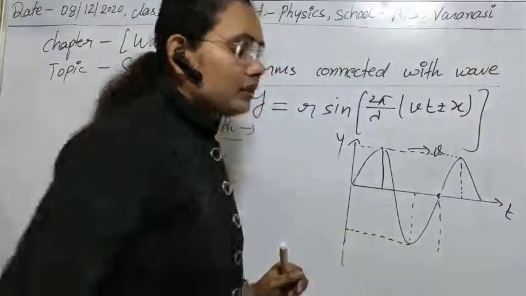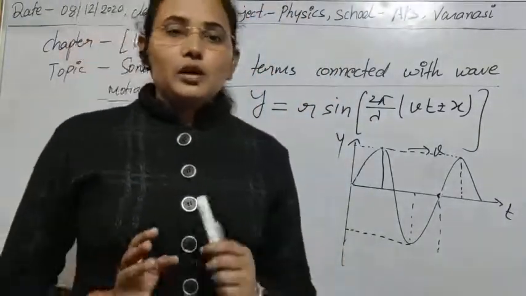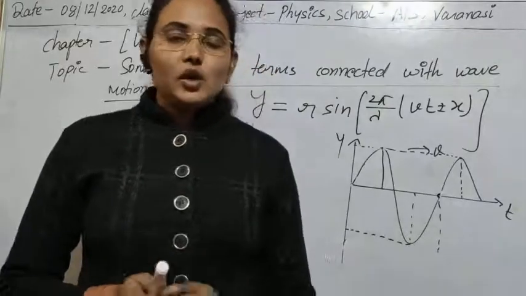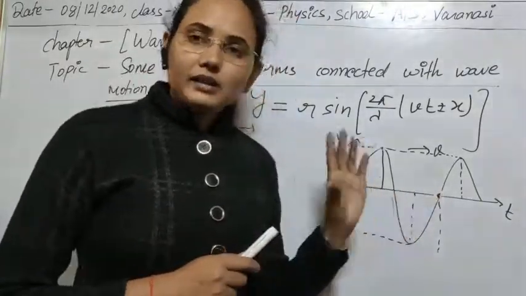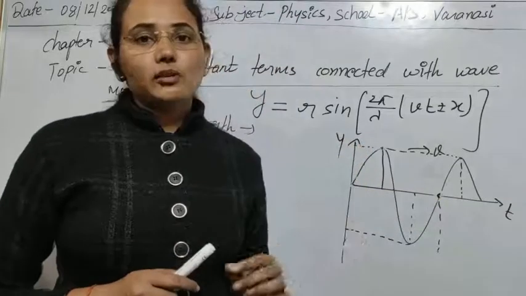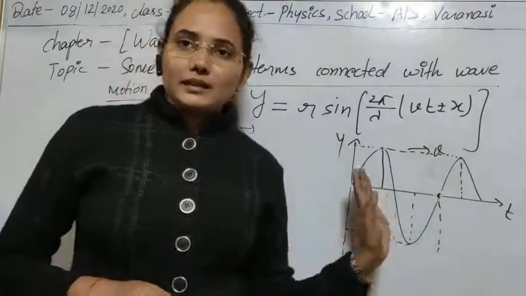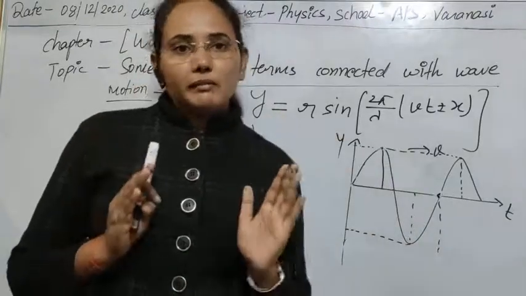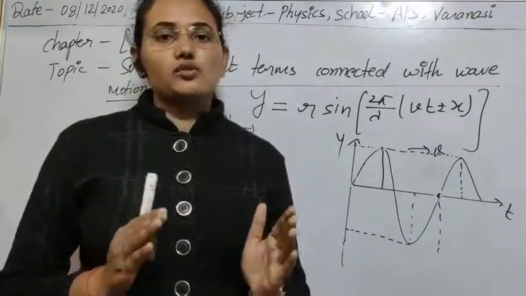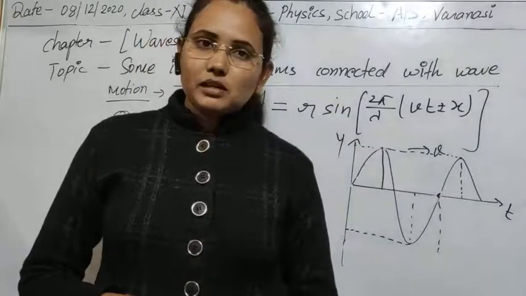So simple, the distance traveled by the wave to complete one rotation. Later I will tell it in terms of time period also, but I think the concept of wavelength is clear. The distance traveled by the wave to complete one rotation is simply its wavelength.